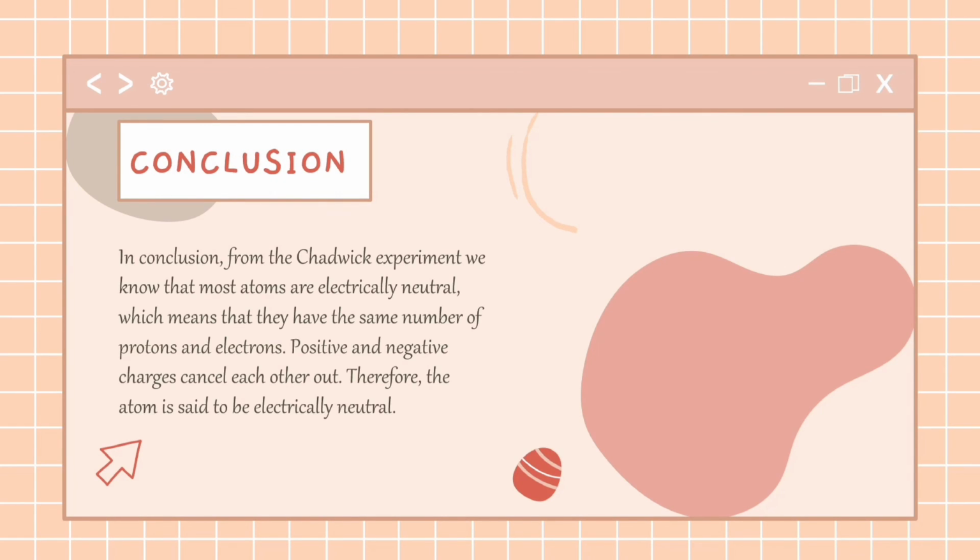Conclusion. In conclusion, from the Chadwick experiment, we know that most atoms are electrically neutral, which means that they have the same number of protons and electrons. Positive and negative charge cancel each other out, therefore the atom is said to be electrically neutral.